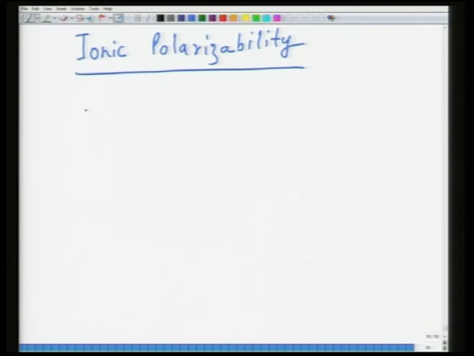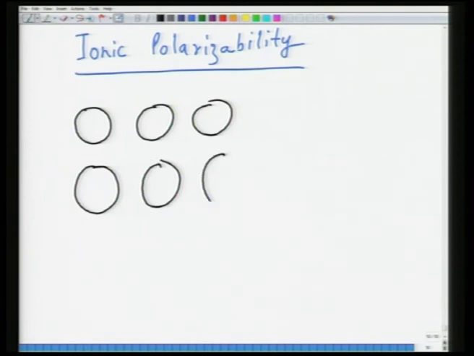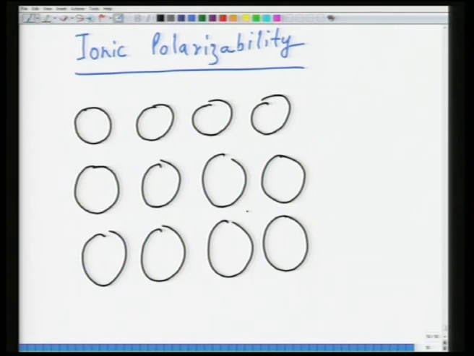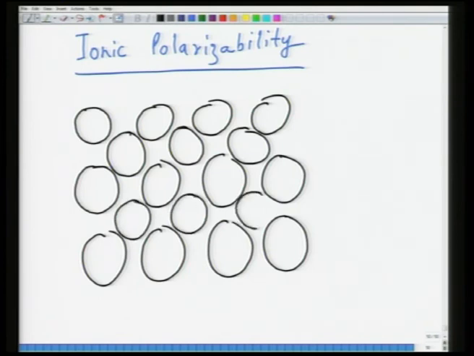So these are, let us say, sodium ions, and again you have, so these are your chlorine ions.